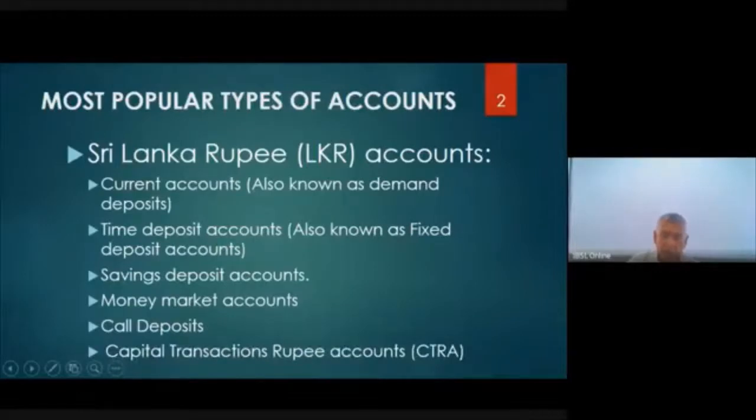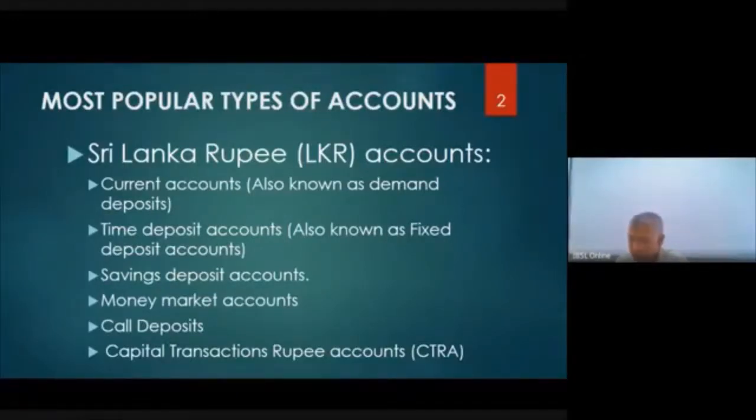Now this can be operated like a current account. Then the capital transaction rupee account. These are accounts opened for people who leave the country and take up permanent residence in another country. You call it migration.